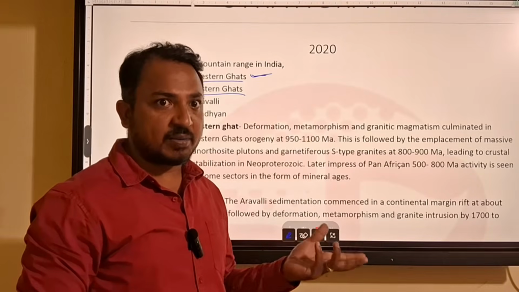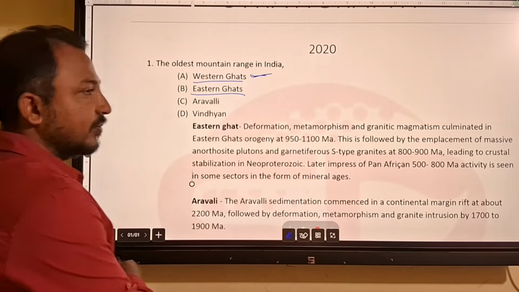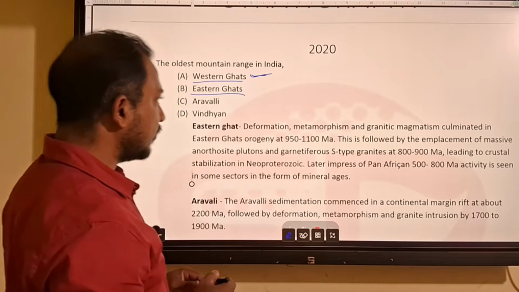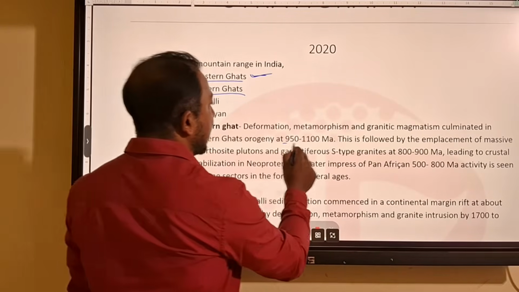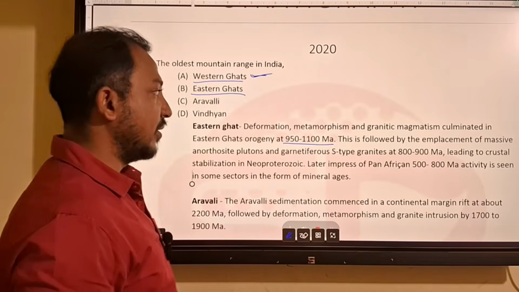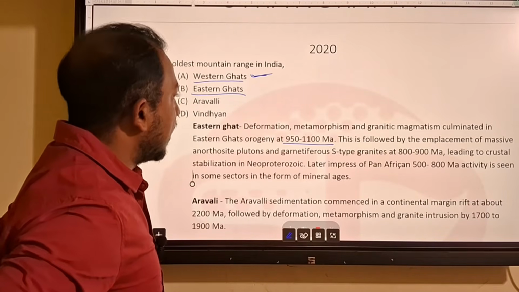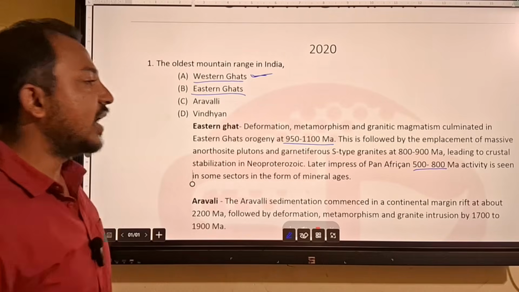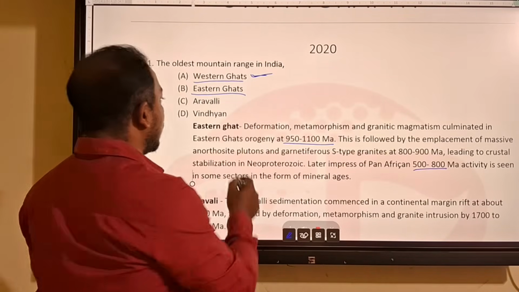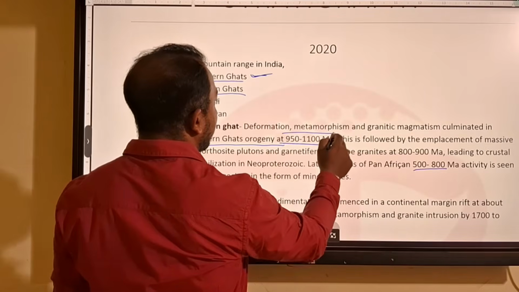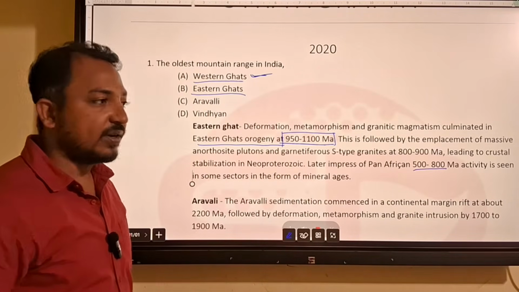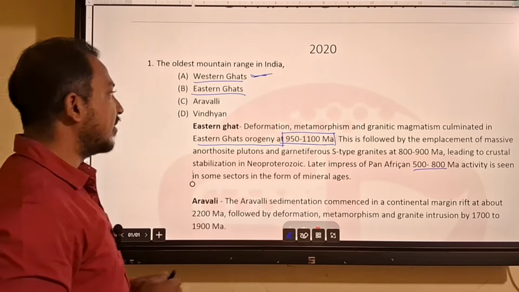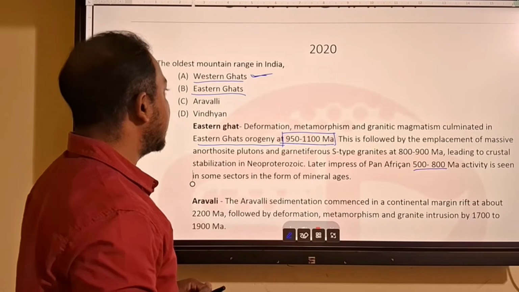You will get charnockite and khondalite types of rock in the Eastern Ghat, which extends from the Sukinda region up to the Ongole region. Originally the Eastern Ghat is about 950 to 1100 million years old. Later it was overprinted by Pan-African activity, from 500 to 800 million years ago. It was produced when it detached from the Antarctica plate, and there is a lithological similarity between Antarctica and the Eastern Ghat.